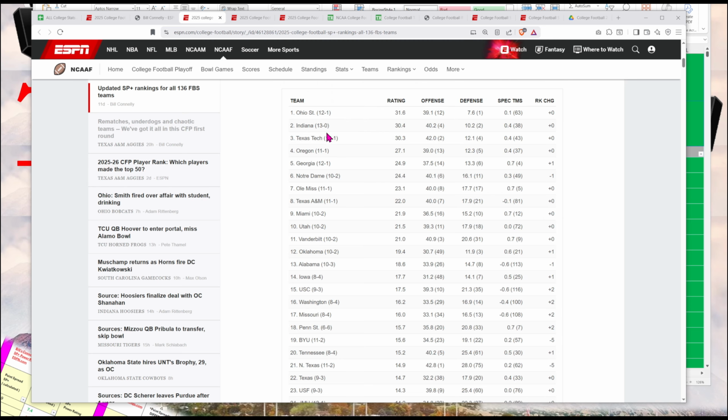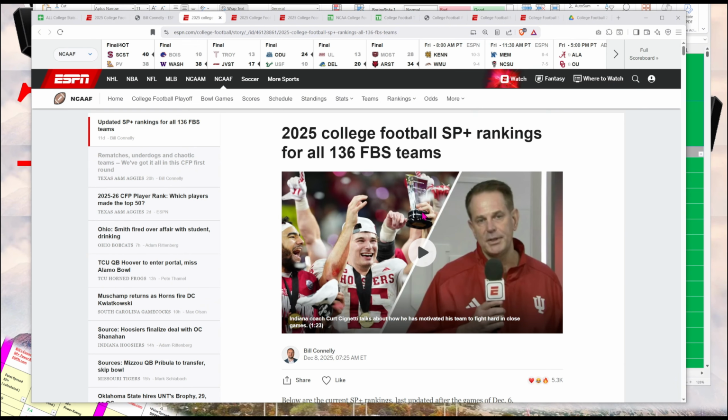So you have Indiana 13-0 and Ohio State 12-1. In his ratings, he still has Ohio State rated number 1. He also breaks it down by offense, defense, special teams.